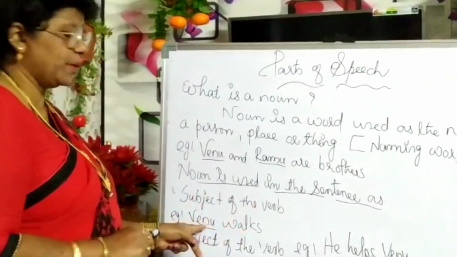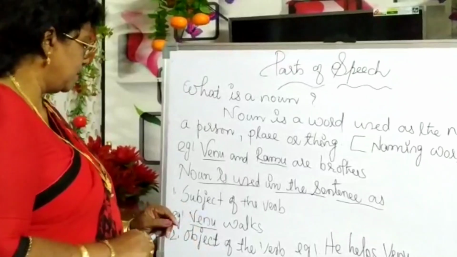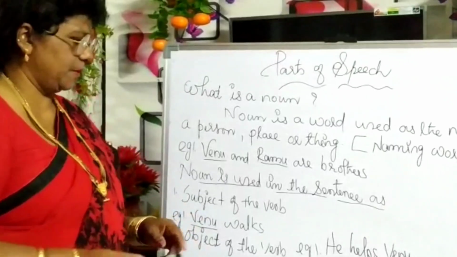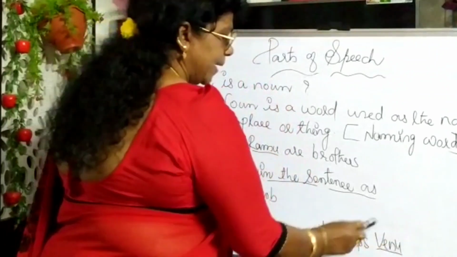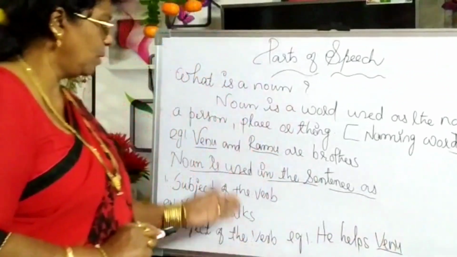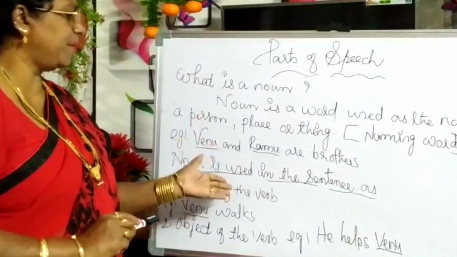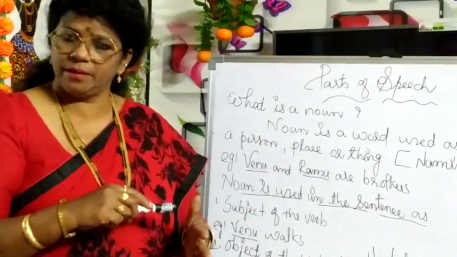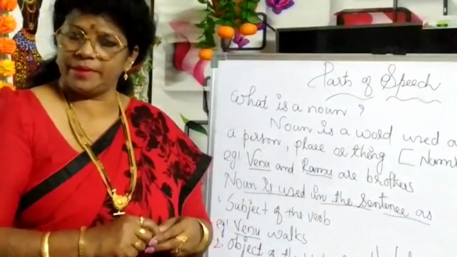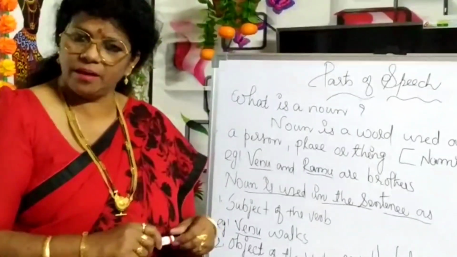Here Venu works as a subject. Then object of a verb. Example, he helps Venu. Here Venu came as object. So noun can be used in various places.